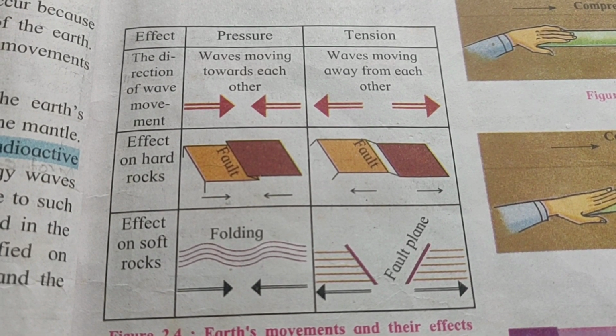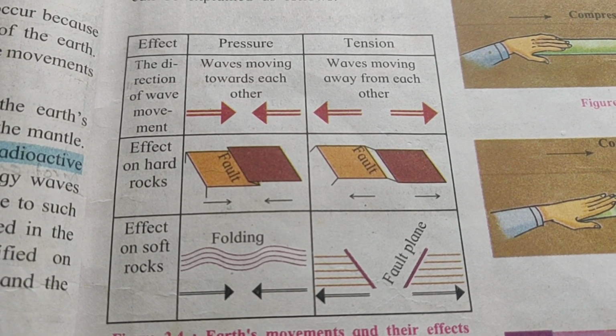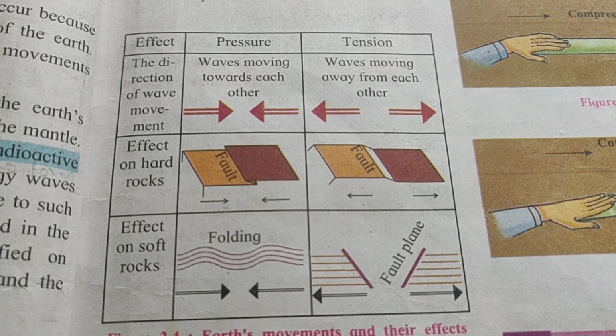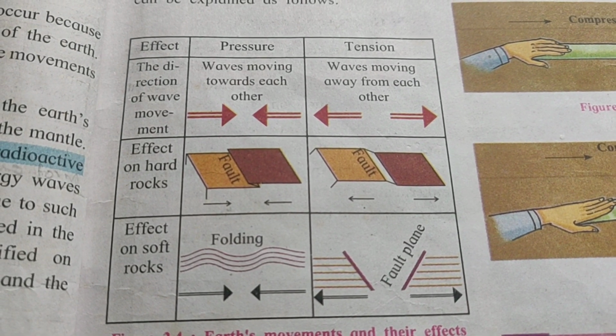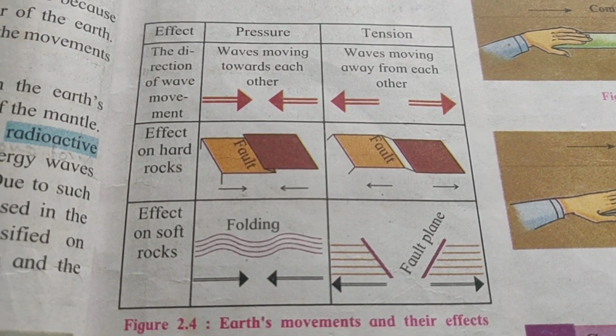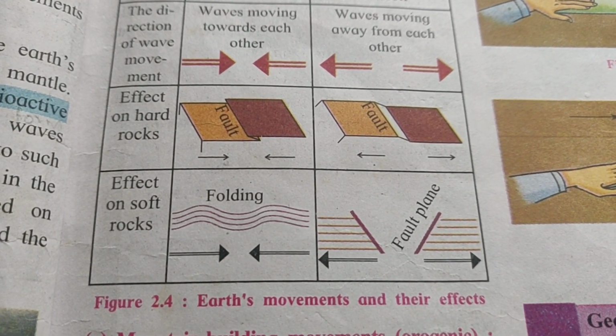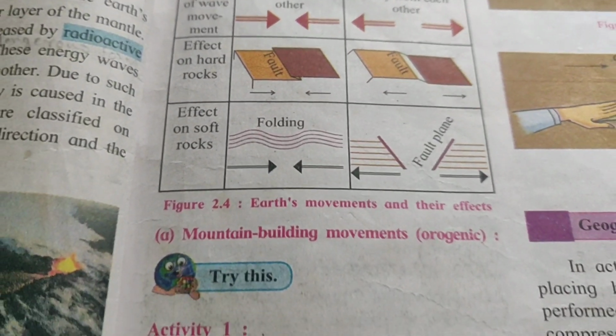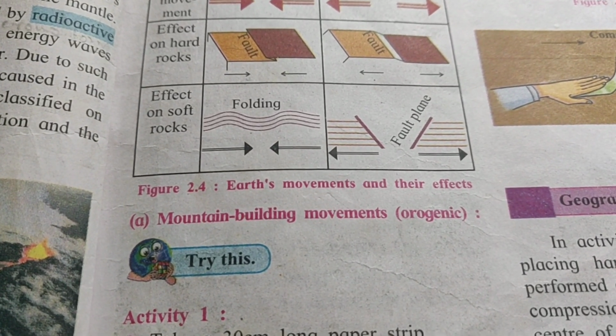And when the waves start moving away from each other, at that time, here a fault will be there. That is shown as a gap that is going to occur. And sometimes a fault plane will be there. So that is it. Now, mountain building movements.